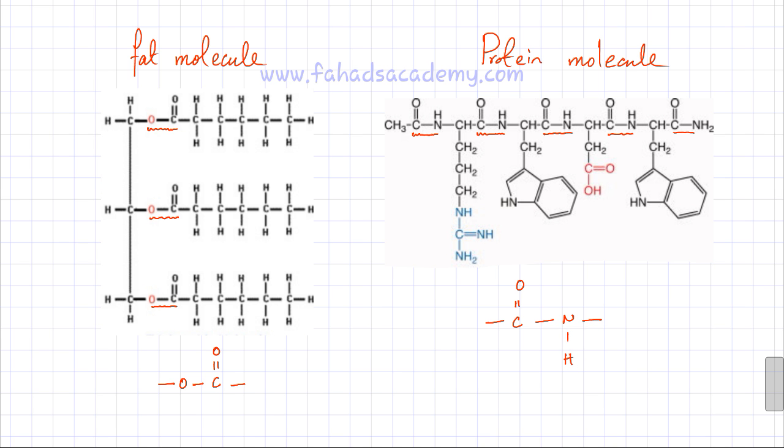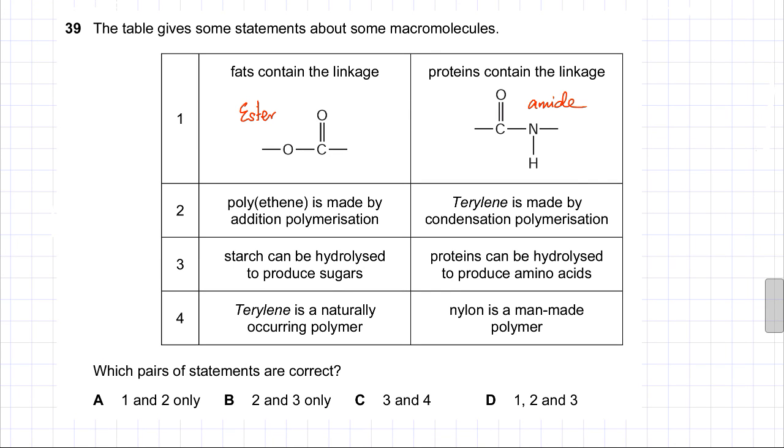So coming back to the question, the first statement, that fats contain the ester link and proteins contain the amide link, is correct. Looking at the second statement, which is that polyethene is made by addition polymerization and terylene is made by condensation polymerization, I'm going to discuss the second statement now.